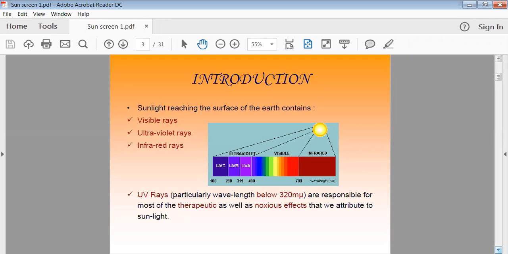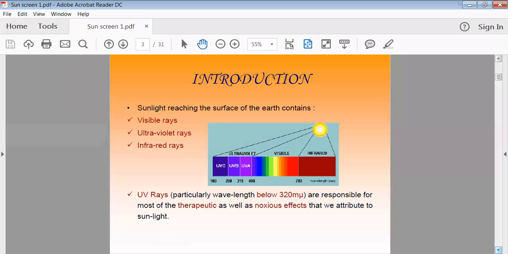Actually, the ultraviolet rays which are coming from the sun having the 100 to 400 wavelength have a dangerous or harmful effect on the human body. So that's why we should avoid ultraviolet rays of 100 to 400 wavelength. For that purpose, to protect your skin from such kinds of ultraviolet rays, we have to take care. There are so many ways by which we can take care against ultraviolet rays.